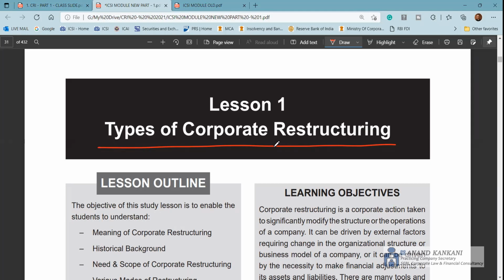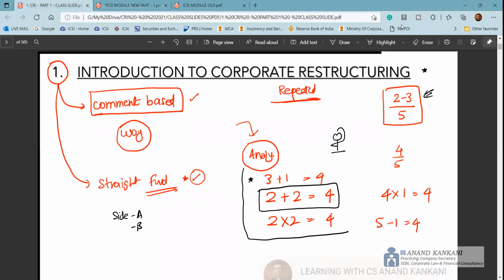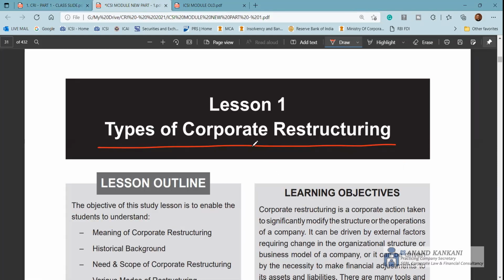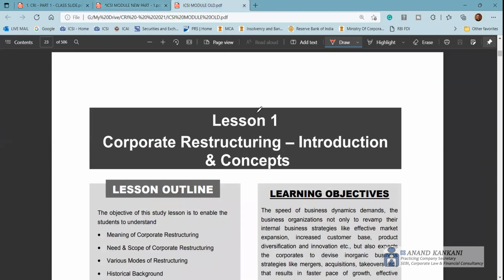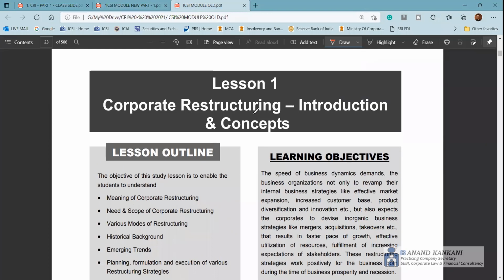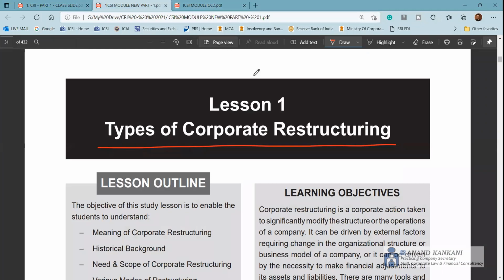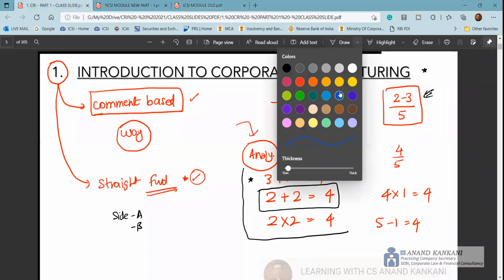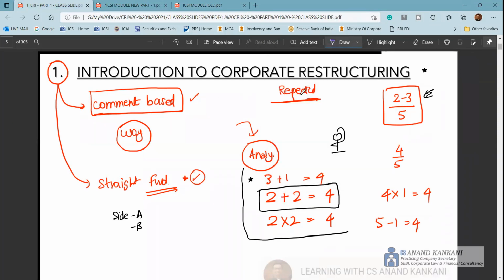So when we start with types of corporate restructuring, we know in this chapter, most of the questions that you get are comment based. By the way, I'm going to use the same PowerPoint presentation that I've used to teach all of you. And in between, I'll also pick up the institute module for both old as well as the new syllabus students, so that psychologically you have the comfort that yes, sir is teaching from our module and it is relevant for our syllabus. Though again, I'm clarifying that it doesn't matter whether you're from old syllabus or the new syllabus.